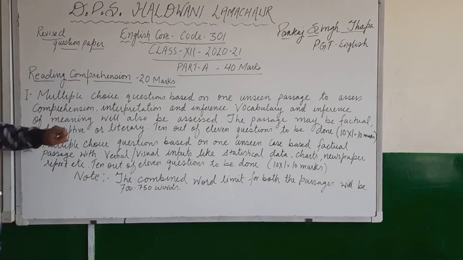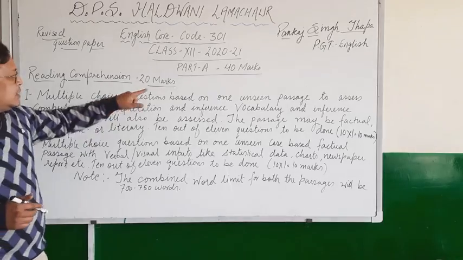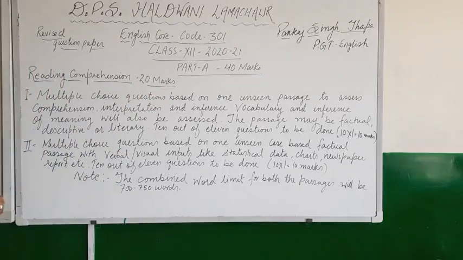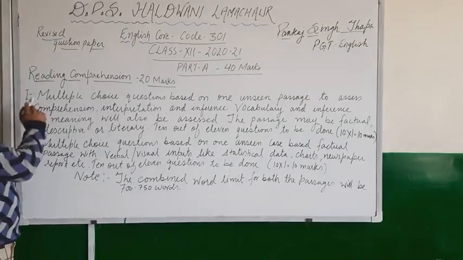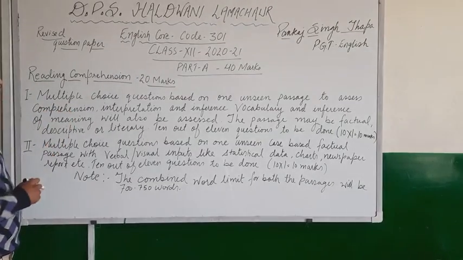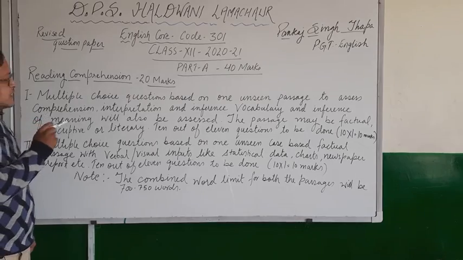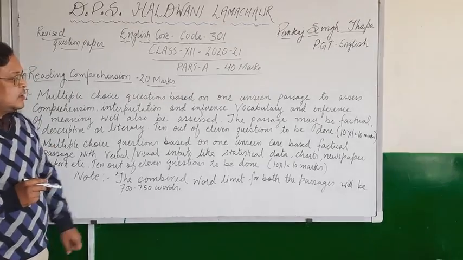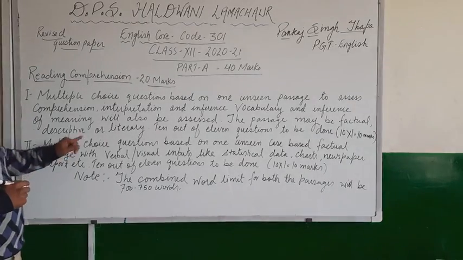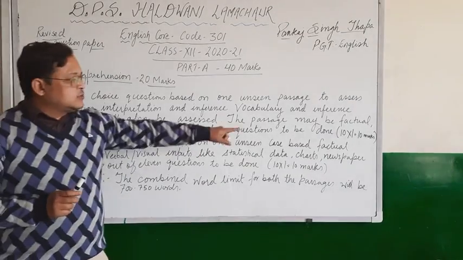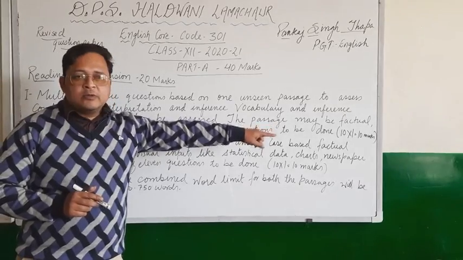Out of 40 marks, the first thing is reading comprehension. It is of 20 marks, and in this reading comprehension you will have two questions. Question number 1 will be multiple choice questions based on one unseen passage to assess comprehension, interpretation and inference. Vocabulary and inference of meaning will also be assessed. The passage may be factual, descriptive or literary. 10 out of 11 questions to be done, which means the total number of marks will be 10, that is 10 into 1 equals 10 marks.